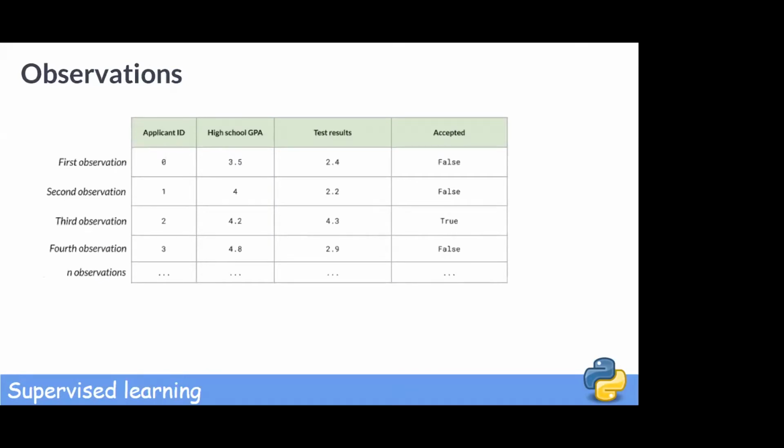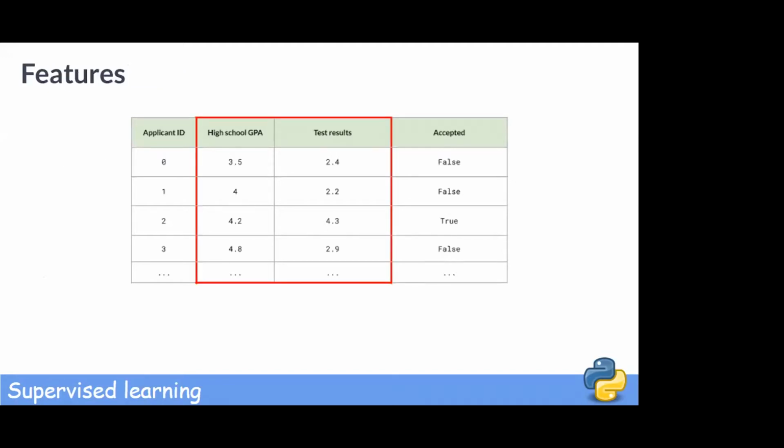Let's take college admissions where we want to predict acceptance. For simplification, we show two features here, GPA and admission test results. We could have more features like involvement in student organizations and sports or prizes applicants have won. And the target is what we want to predict. There are two possible labels, those who are accepted and those who are not. The target can only be one of these two labels, making it a classification problem.